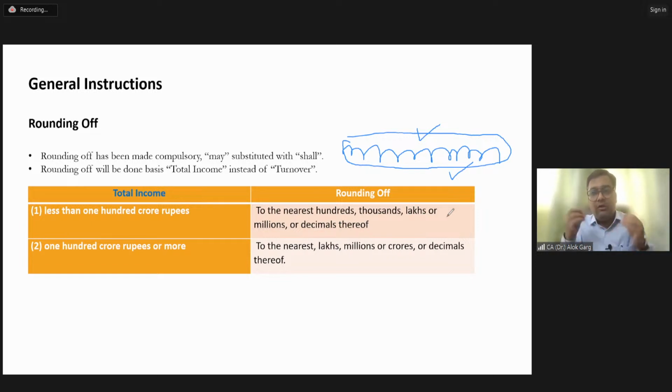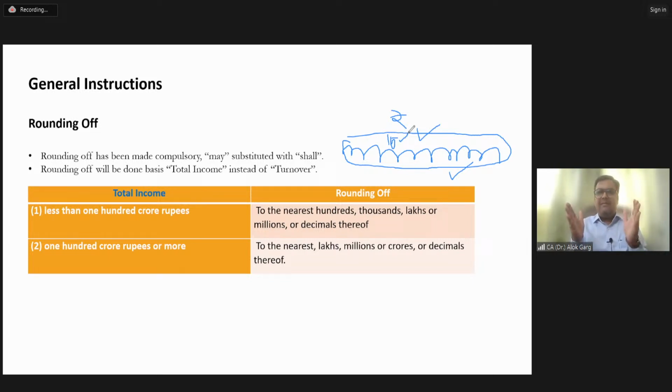Even you will not be able to understand what is the turnover of Reliance, right? You will get confused. But if rounding off is there, Reliance will simply say that all the money is in crores, rupees in crores, right? And it will write 15 lakh in the number. So it will write 15 lakh 26,206.